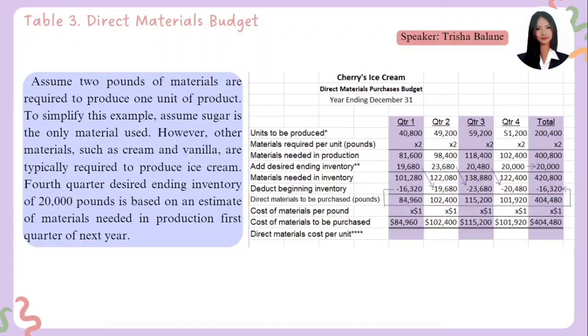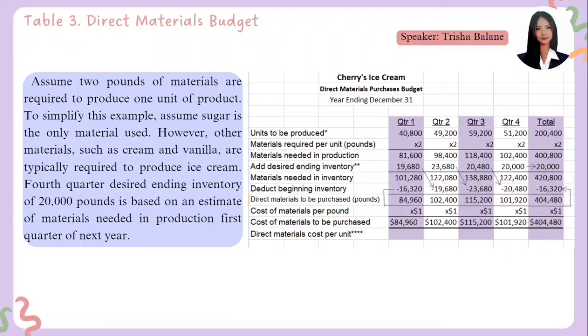Okay, in the last quarter, again, we have here 51,200, the computed amount of production needed in the previous table. That's from table 2, the production schedule, multiplied by 2, so that's 102,400.